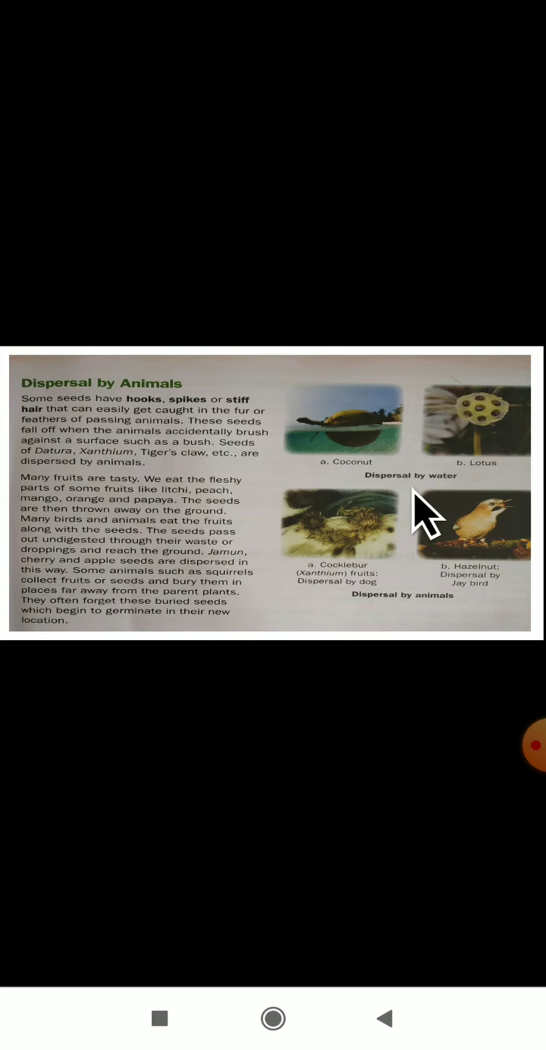This is a dispersal by water. Okay, next I will explain that one. Dispersal by animals: cocklebur, and next one hazelnut. These are the dispersal by animals.